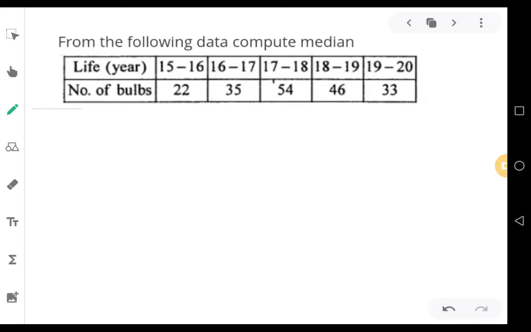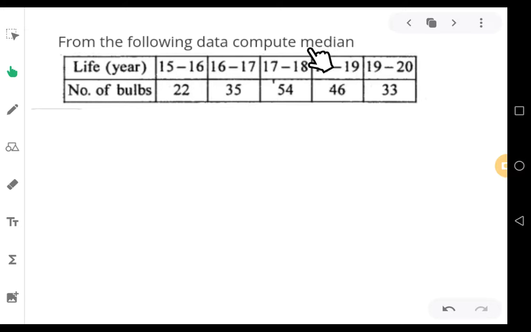In this video we are going to work out a problem on computation of median for a continuous series data. Continuous series statistical data, continuous series frequency distribution ge median anna yav reeti calculate ಮಾಡ್ತೀವಿ. So it's pretty simple. Let's look at the question here.